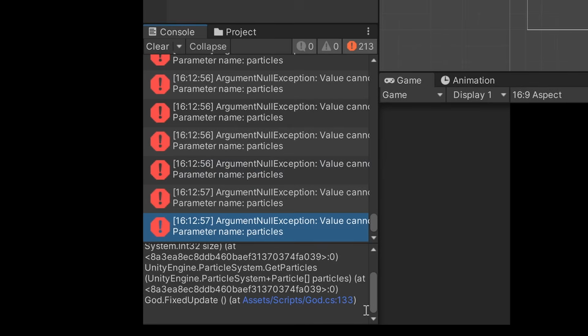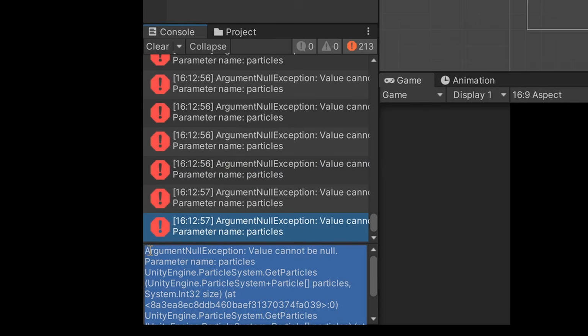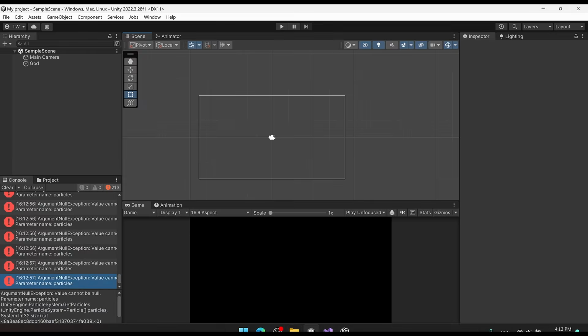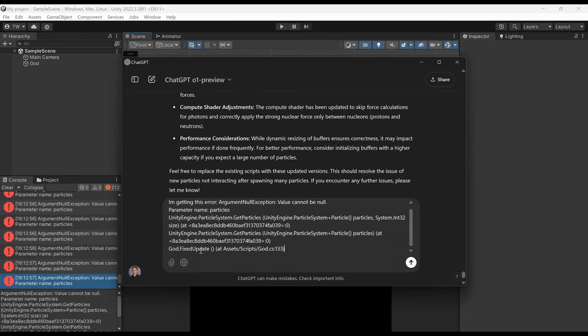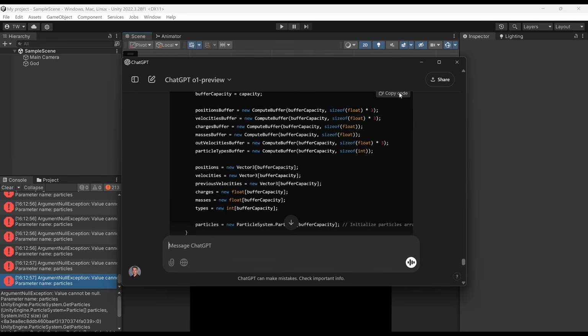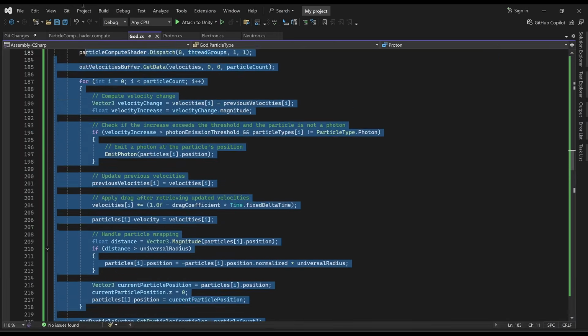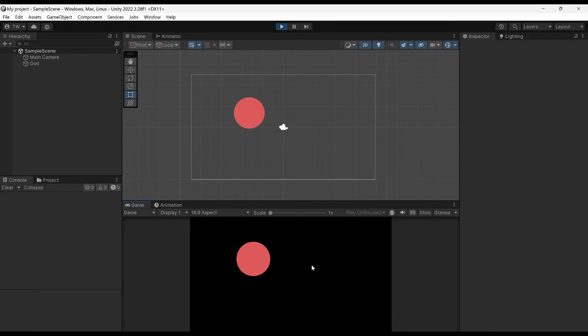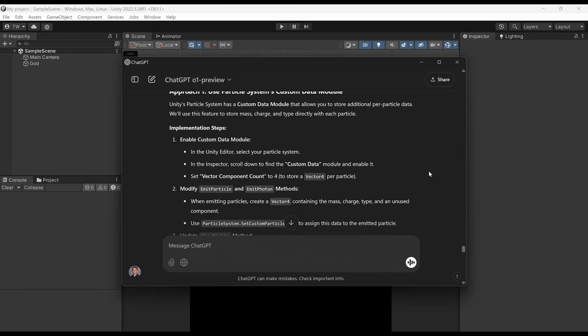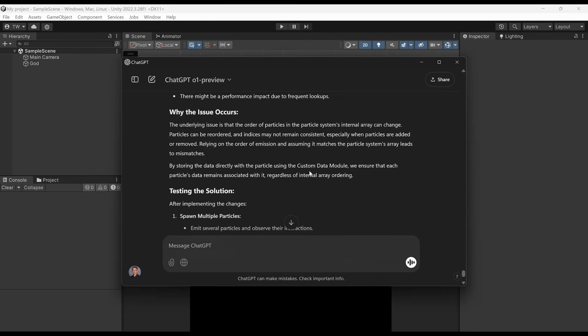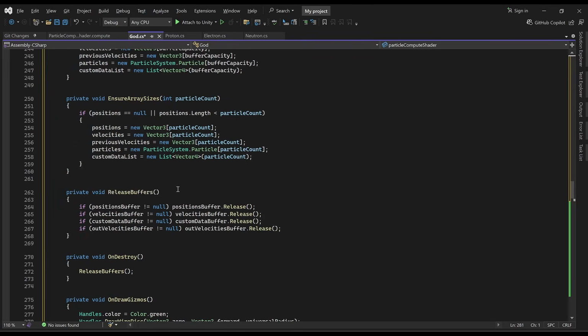And it doesn't. But remember, we don't go to try to fix it ourselves. Just throw the garbage output back in its face and hope that it fixes it. I'm getting this error. Think hard, man. Okay, gave us another God script. Let's use that. Hope for the best. Okay, no errors. Let's try spawning some things. Still doesn't work. It thinks it's an issue with how the particle mass and charge and type arrays are synchronized. I don't know about that, but whatever. Another God script. Let's try this one now.